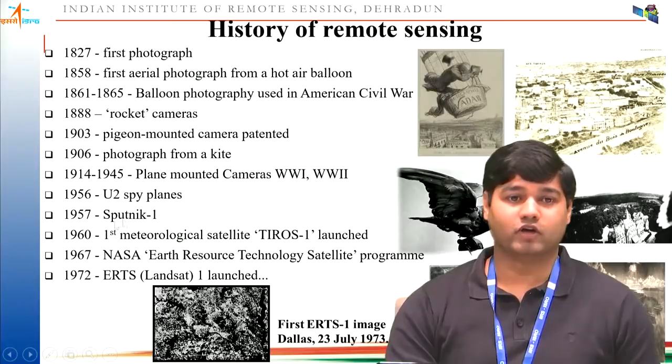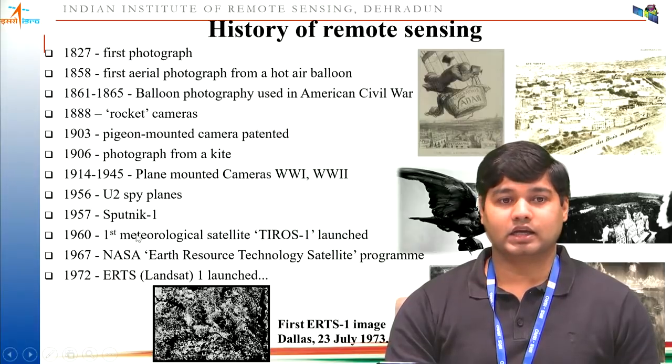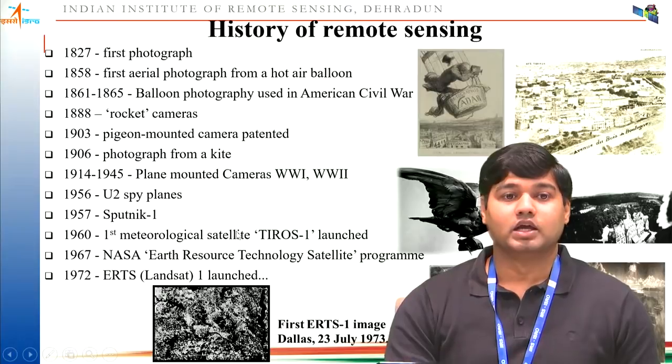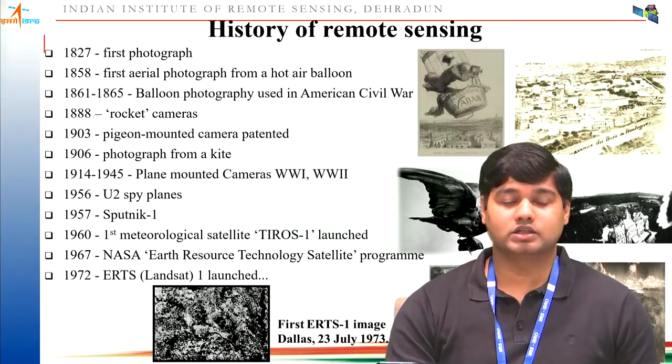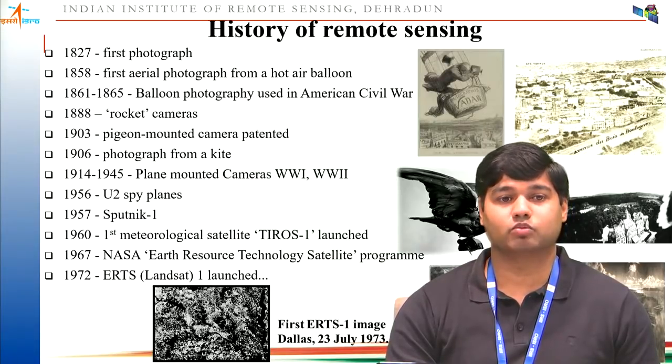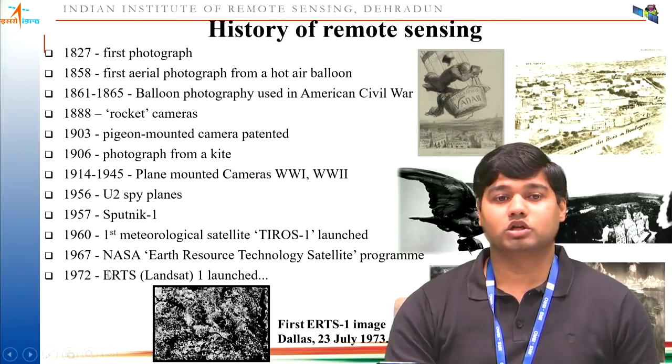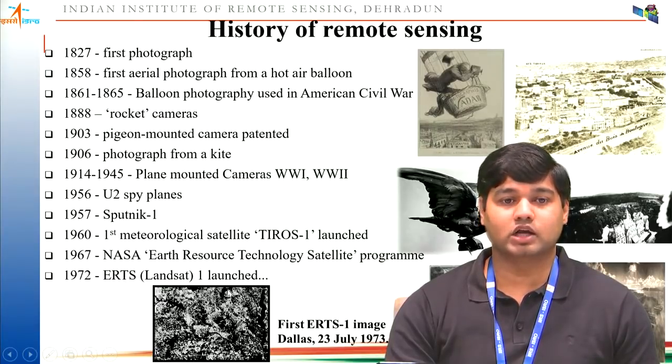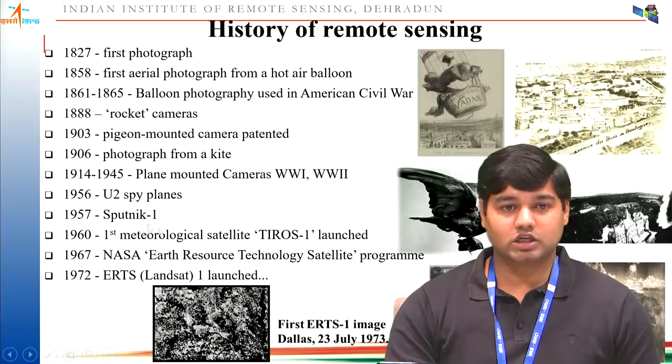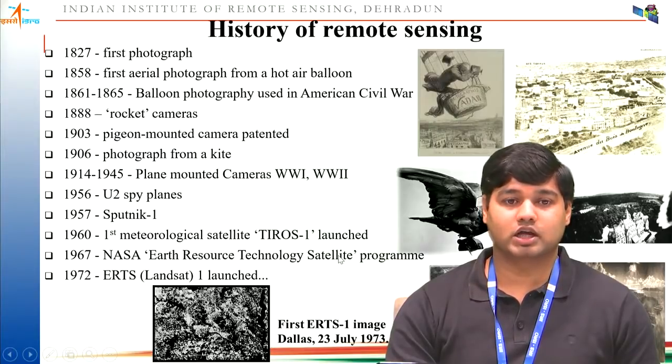In 1957, the first satellite was launched, and in 1960, the first meteorological satellite was launched, that was TIROS 1. Then in 1967, the first major development took place in remote sensing. The program name was NASA's Earth Resources Technology Satellite Program. The first satellite was launched in 1972. That is the first remote sensing satellite. So this is the first image captured by Landsat 1. They launched a series of satellites, the Earth Resources Technology Satellites, and they renamed them Landsat.